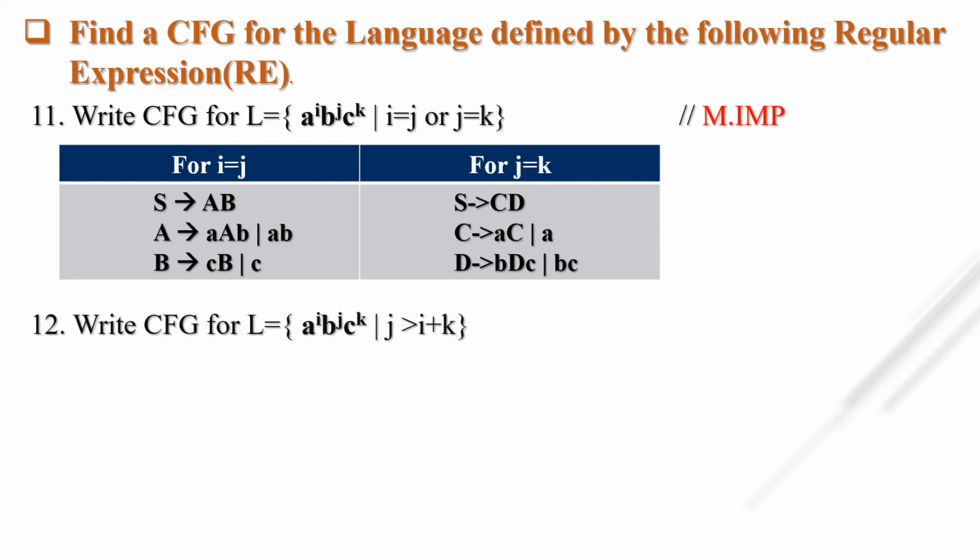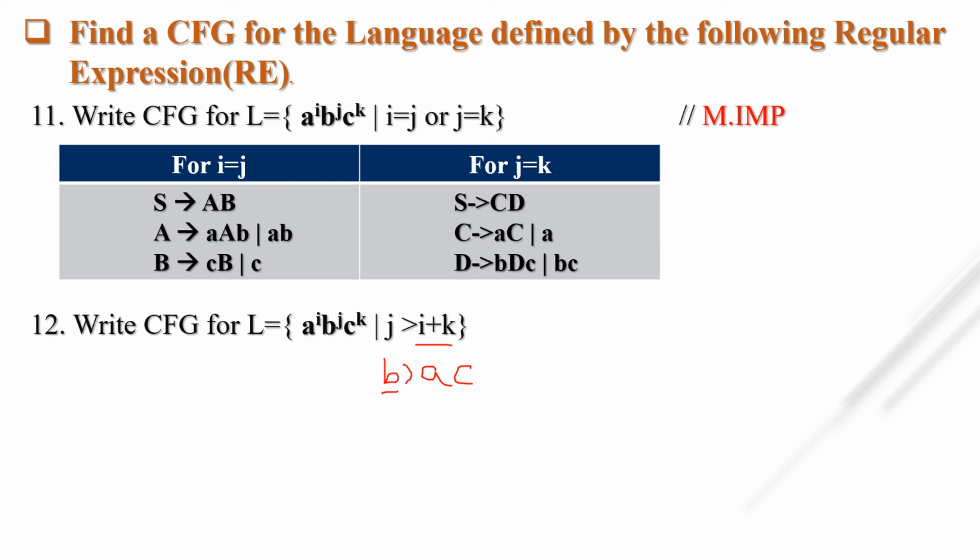Next is the next one. Write a CFG for the language a raised to i, b raised to j, and c raised to k, where j is greater than i plus k. This is also most important for your examination. i and k are the occurrences in a and c, and j is the occurrence in b.